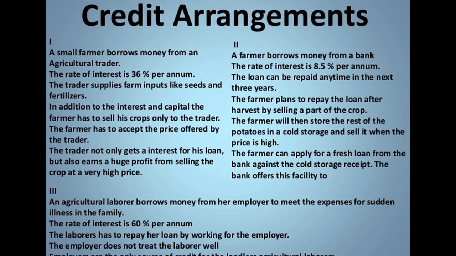Now in the third one, Rama is working in a neighborhood field. She works as an agricultural laborer. There are several months in the year when Rama has no work, and she needs credit to meet daily expenses. Sudden illness or functions in the family are also met through these loans.